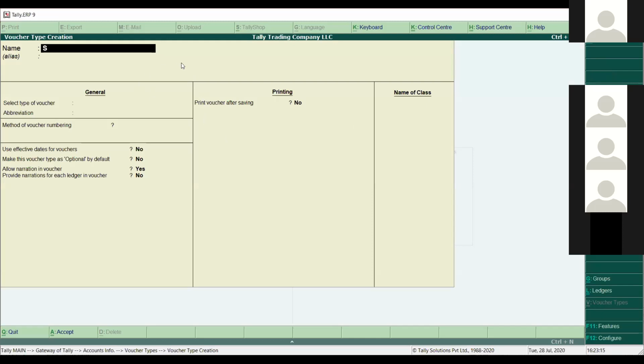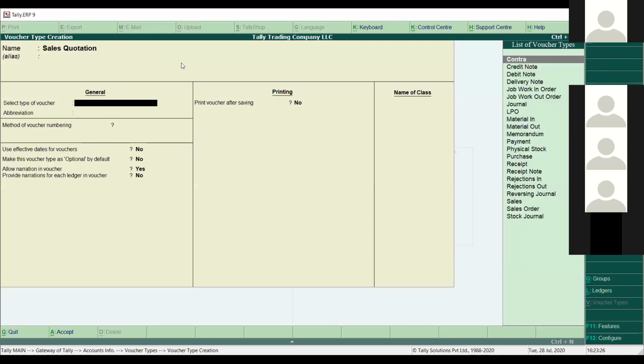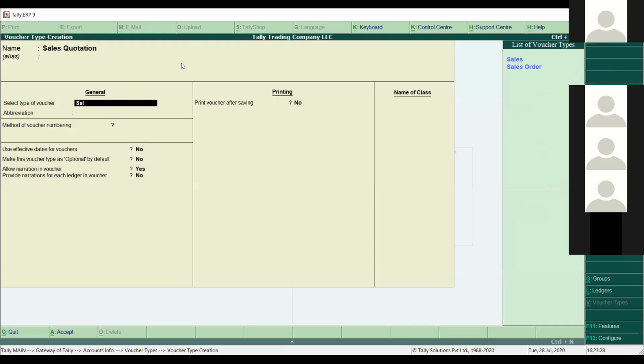So I'll create sales quotation, sale quotation, and the group must be sale order because that voucher will be connected to sale order. As I told you earlier, this sales order, sale quotation, purchase quotation or LPO, these are just complementary vouchers and they're not going to hit our accounting and inventory. So this is like an optional voucher for us. So we'll keep it under sale order group.